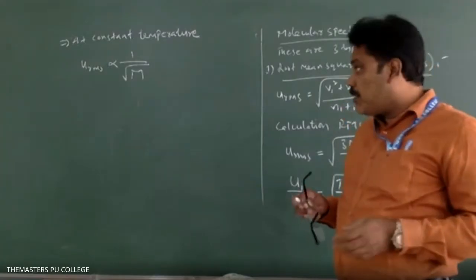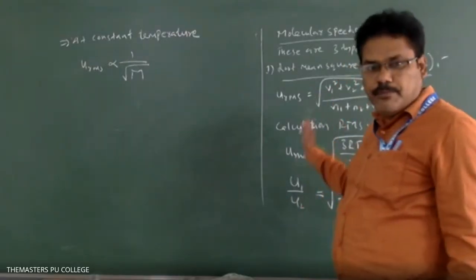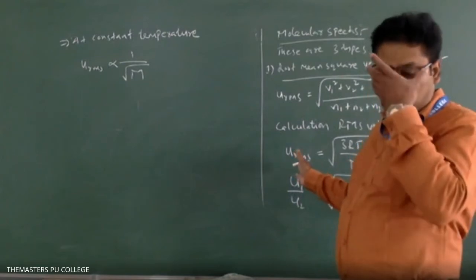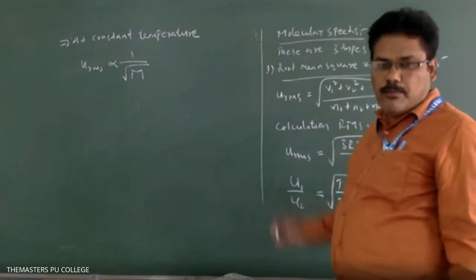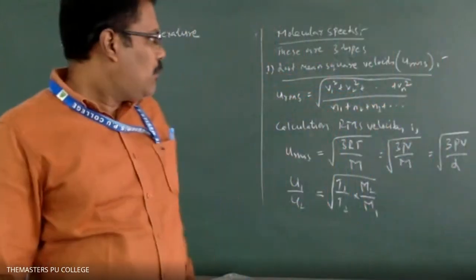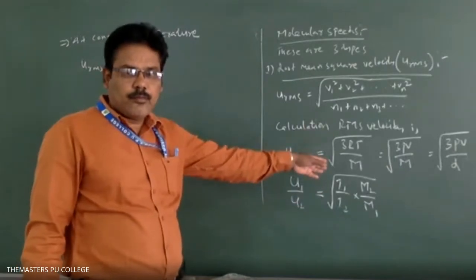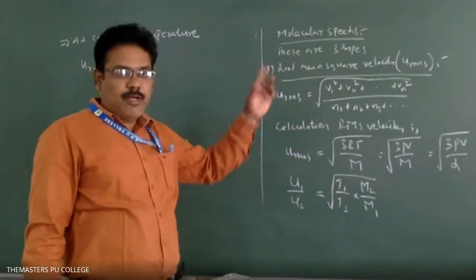Sir, here U is velocity, sir. RMS velocity. U is the RMS velocity. Okay, sir. So what is the definition? This one all you wrote down. RMS velocity you wrote. Yes, sir. These are all you wrote, right? Yes, sir. Definition you write.